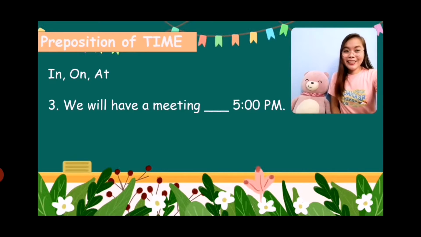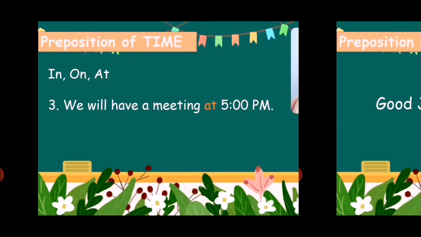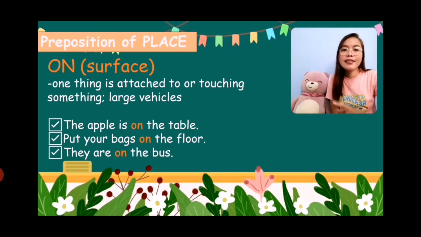The answer is very good. We will have a meeting at 5 p.m. At, because we have a specific time which is 5 p.m. So good job everyone for trying, and I hope you got a perfect score for that exercise. Now we will proceed to our next discussion.